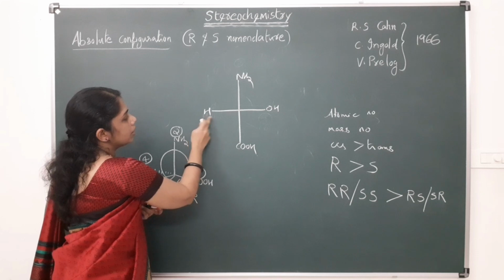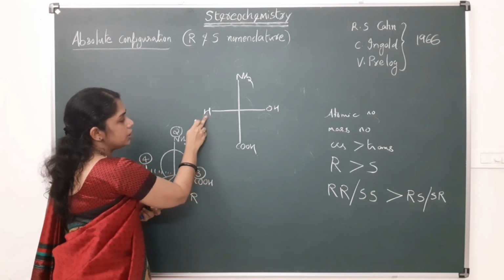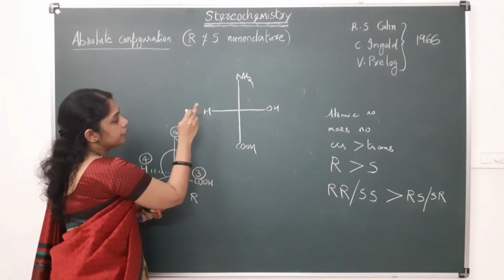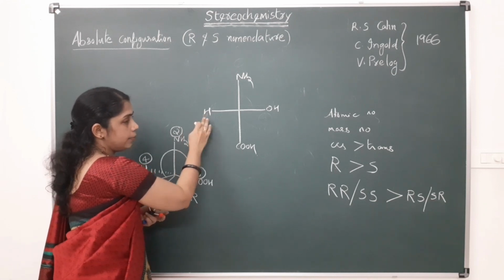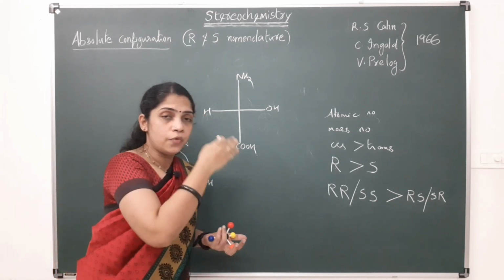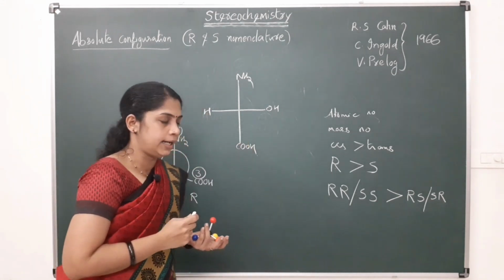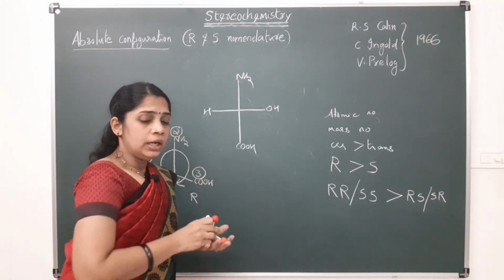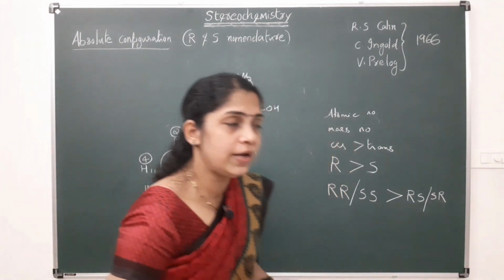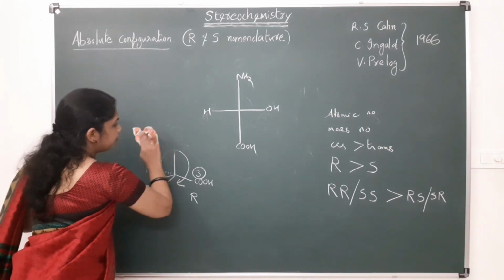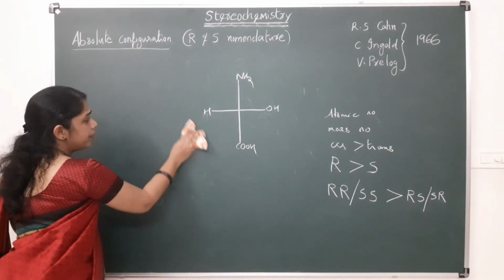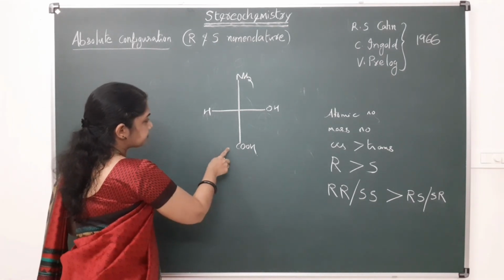Here we can see that hydrogen is the lowest priority, and it is on the horizontal line, but by rule the lowest priority must be on the vertical line. So we have to make a change in such a way that the lowest priority is on the vertical line. How can we do that?